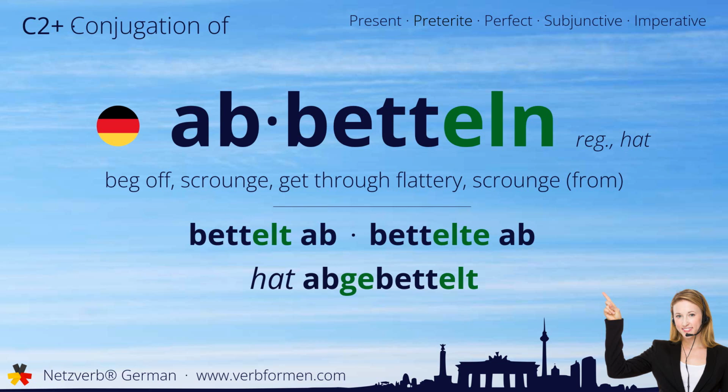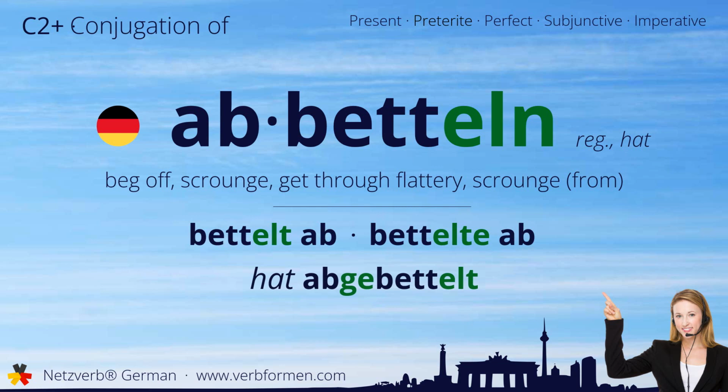Today we're going to learn how to conjugate the German verb abbetteln. Watch and listen to the forms carefully. Let's start with the stem forms. Bettelt ab, bettelte ab, hat abgebettelt.